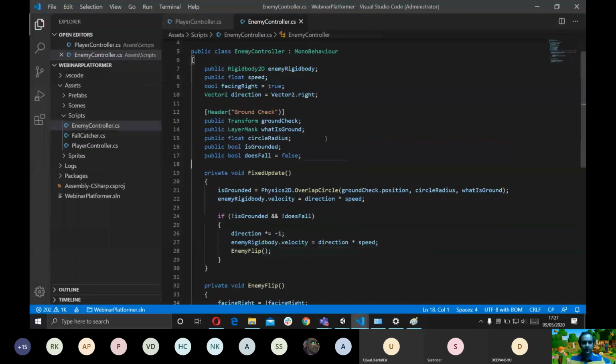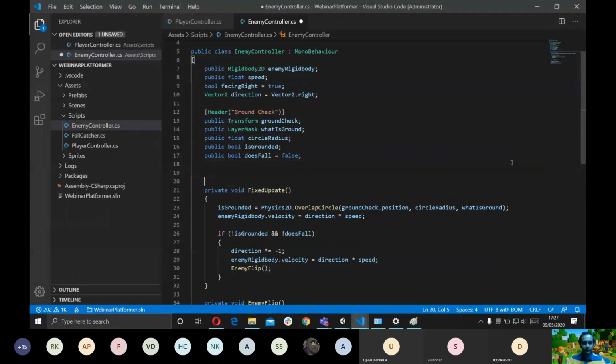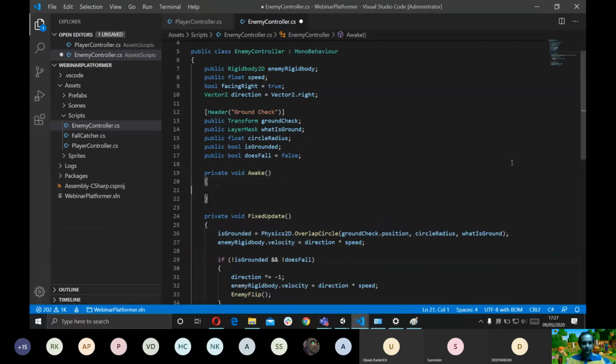Okay, and I'm also going to add a few more things. I'm going to make this direction variable public because that will allow us to decide which enemy moves in which direction directly from the editor. We don't need to be concerned with coming back to the script. And I'm also going to do a check.